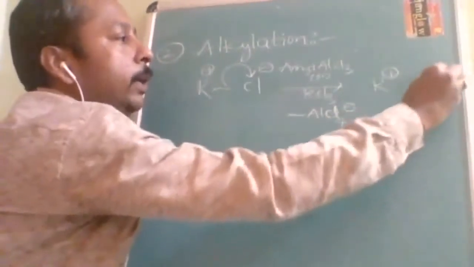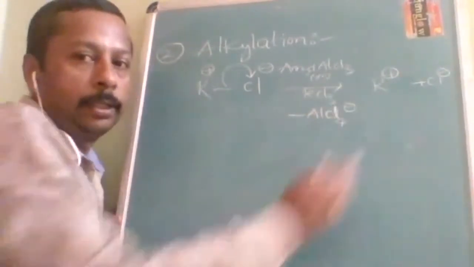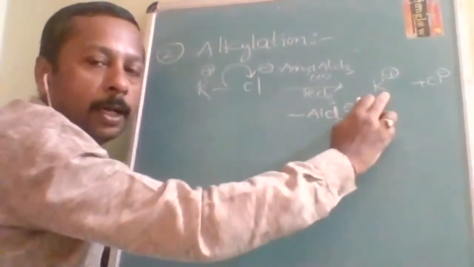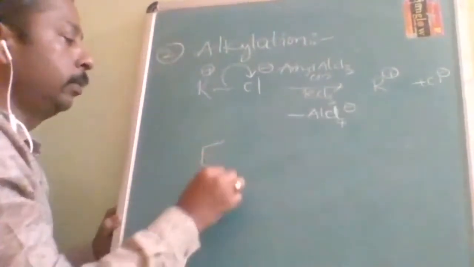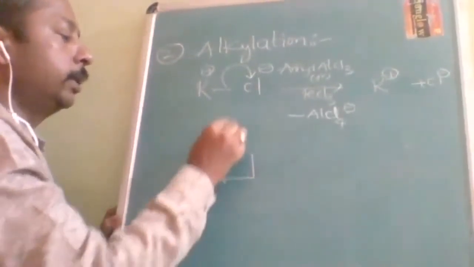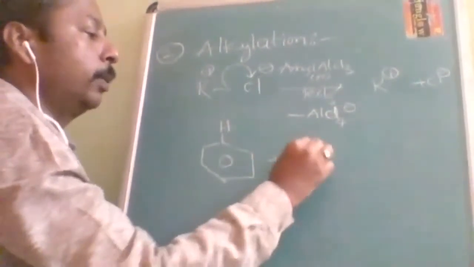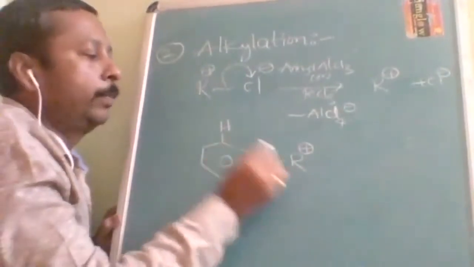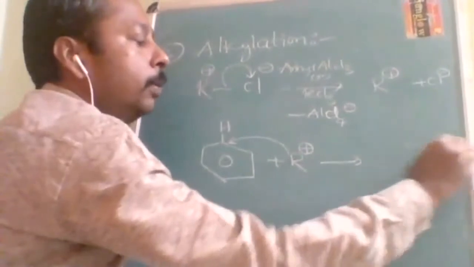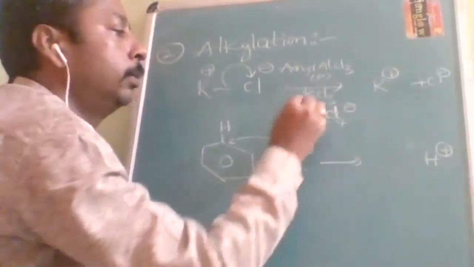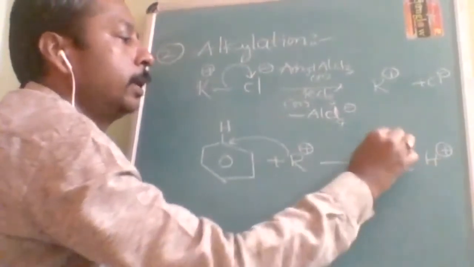Sometimes in books they will write like this also. But this is more reactive than this one. This is alkyl carbocation. Now where will it go? It will go on the benzene ring. Same, R positive, just replacement. It will go and replace, and it will create H positive, and it will substitute R.